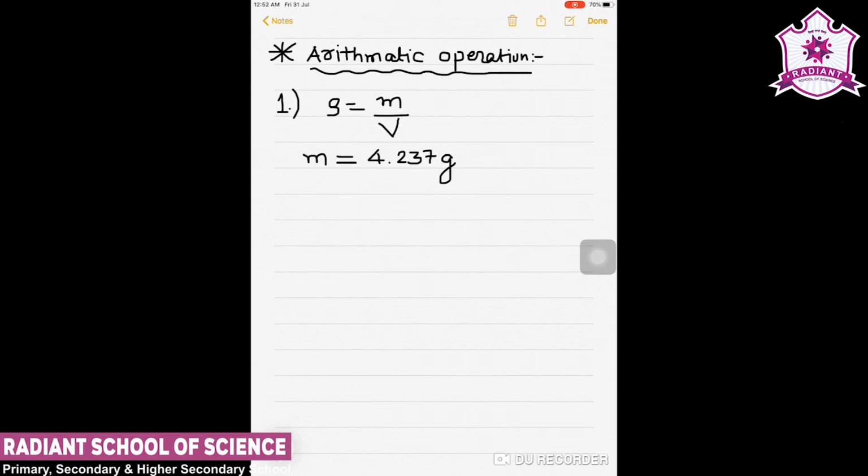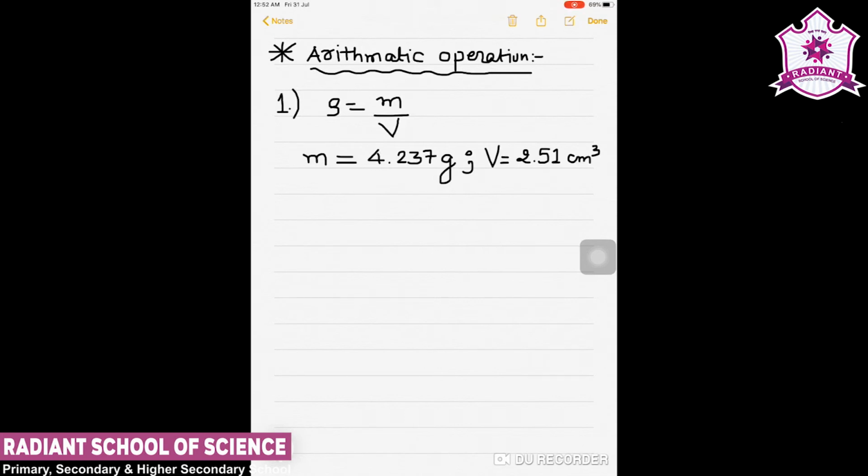I am taking an example from the textbook only. And suppose volume is given, that is 2.51 centimeter cube.